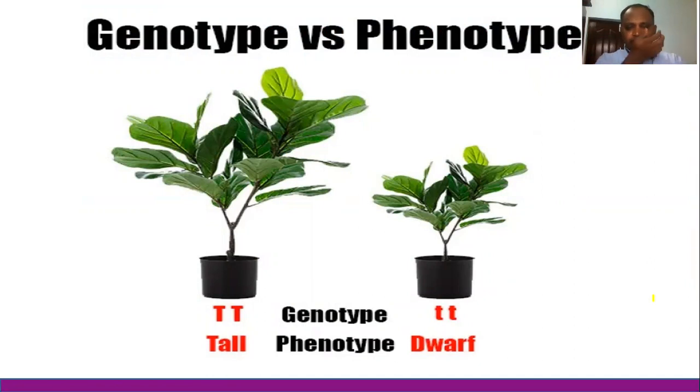Here you can see this plant looking somewhat tall, but this plant is looking somewhat dark. For this genotype, why is it growing tall? It is physically expressed, looking tall, right? It's the height of the plant. For this genetic makeup it is capital T, but here the genetic makeup is small t, small t. So the genotype here is capital T, small t. But the phenotype is, this one is tall, a physical trait, and dark is a phenotype, right?